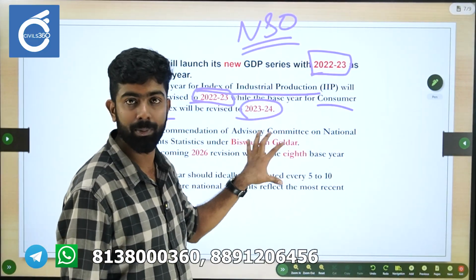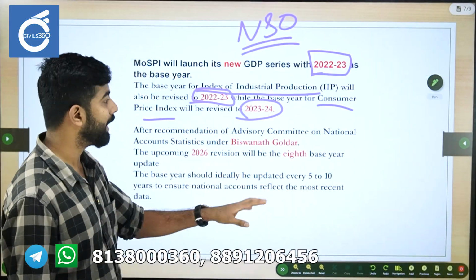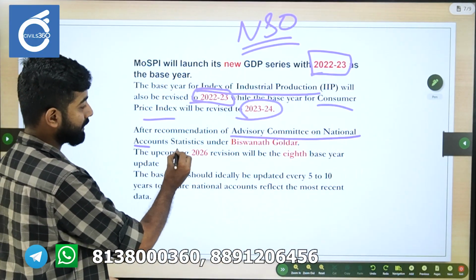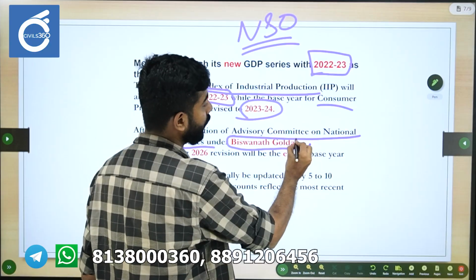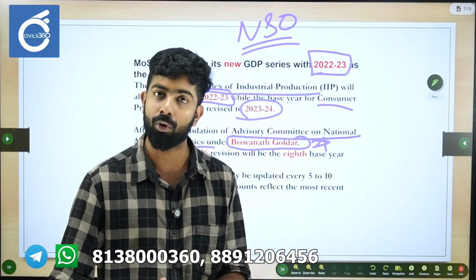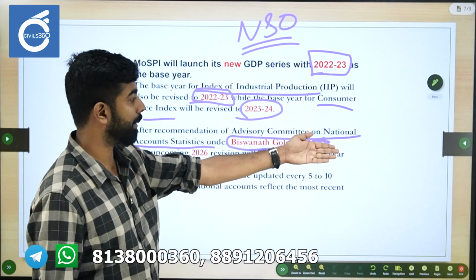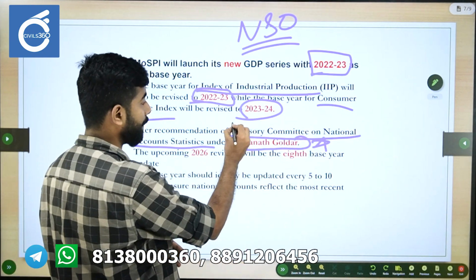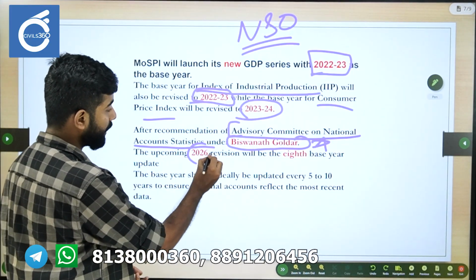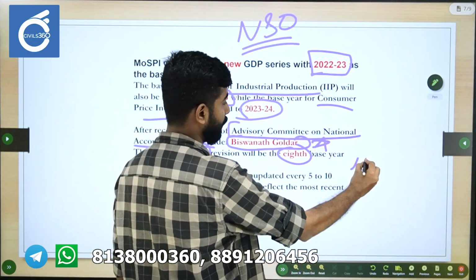These base year revisions will happen in the coming months and next year. It was under the recommendation of the Advisory Committee on National Accounts Statistics, headed by Bishwanath Goldar. This is also important because they can ask which of the following the Bishwanath Goldar committee is related to, and this is going to be in the news. So please study it: Advisory Committee on National Accounts Statistics, that is the name of the committee, headed by Bishwanath Goldar. The upcoming 2026 revision will be the 8th base year revision, which is also important.